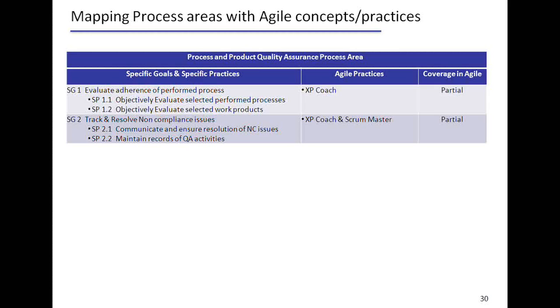I've marked the coverage in agile as partial, because though we have certain practices or processes which are involved, it doesn't cover clearly how to communicate the NC issues, and it's not effectively covered or recommended as part of Agile.